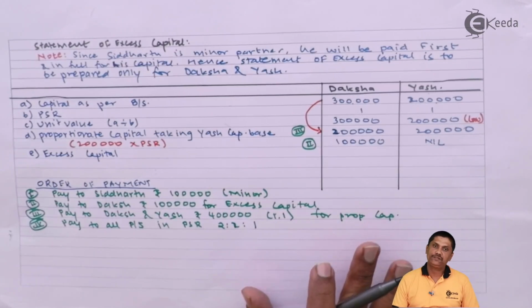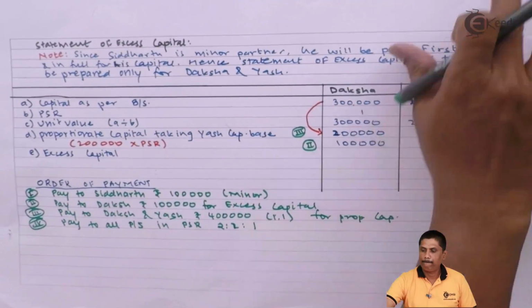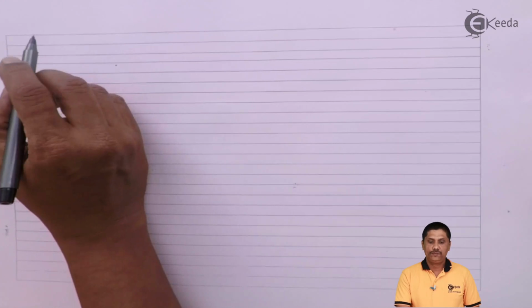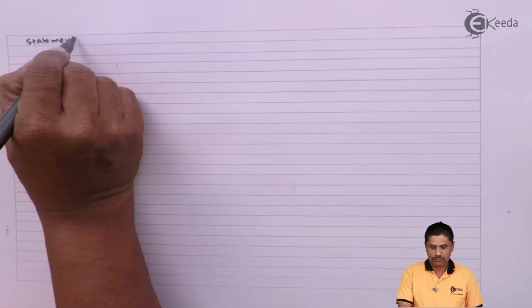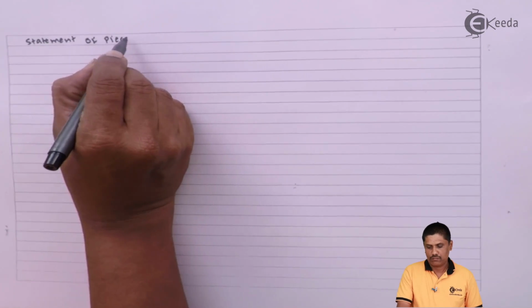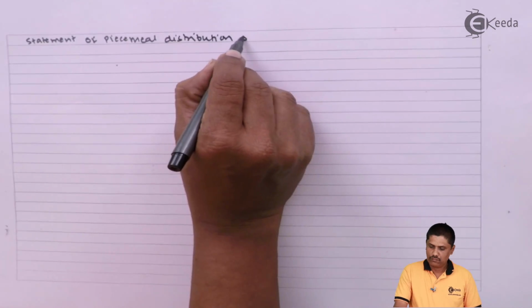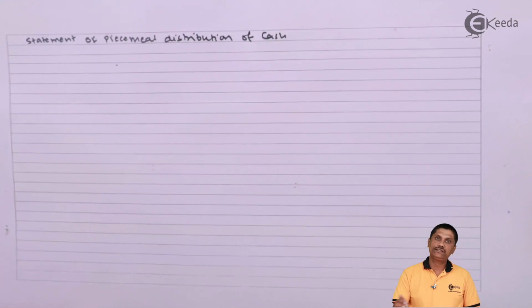Now let us prepare the statement of piecemeal distribution of cash. Which method are you using? You are using the excess capital method.